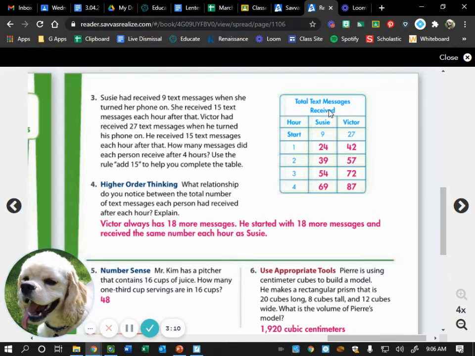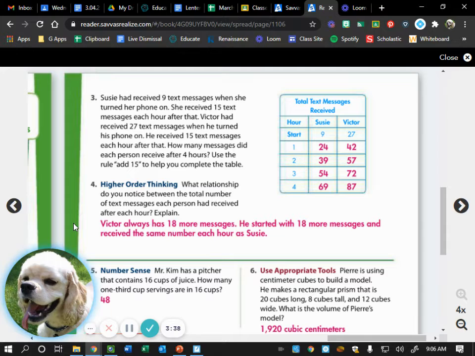Okay, awesome. Then for number 4, it asks, what relationship do you notice between the total number of text messages each person had received after each hour? No, we're correcting homework, so not right now. So my book said Victor always had 18 more messages. He started with 18 more messages and received the same number each hour as Susie. Did anyone else mention that Victor always had 18 more messages than Susie?